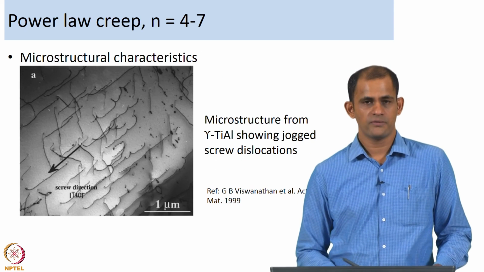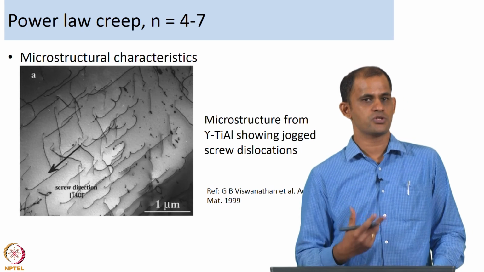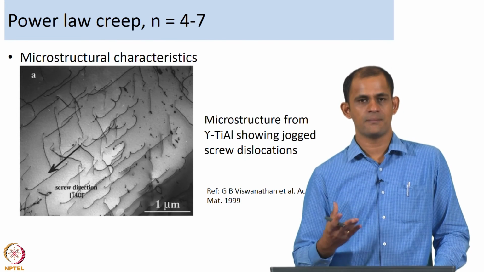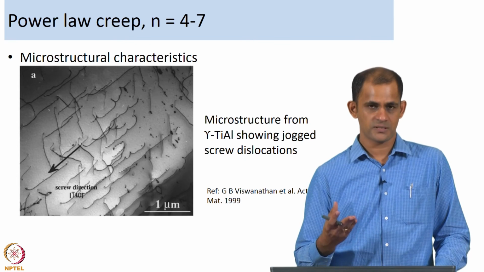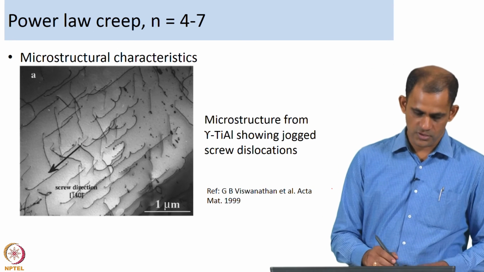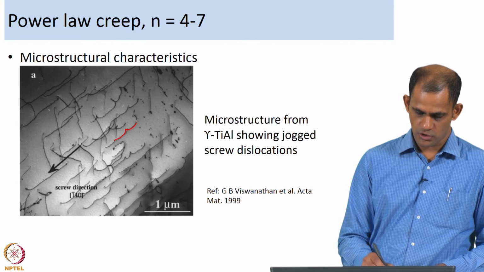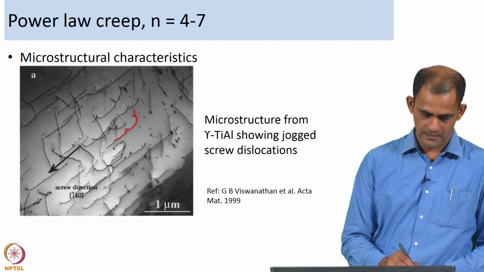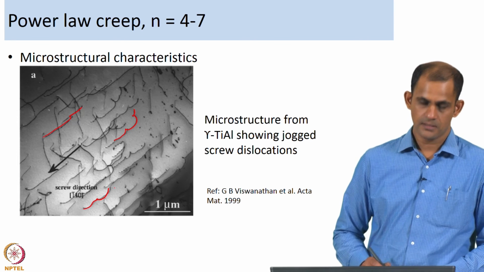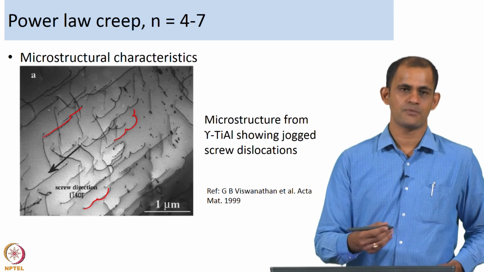How do you know if the material is creeping as per this model? How do you know whether you should use the jogged screw model for describing your creep data? Well, you can do TEM analysis of your crept sample. Say your material has crept already, you took some samples and did a TEM analysis. If you see jogged screw dislocations like those shown here, a screw segment with a jog, then you can safely assume that you need the jogged screw model to describe your creep data.